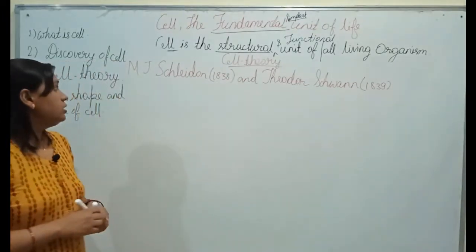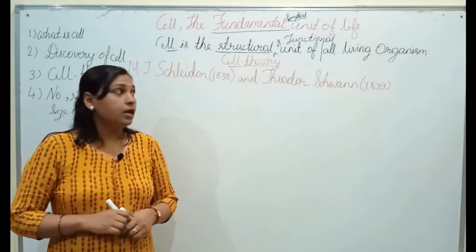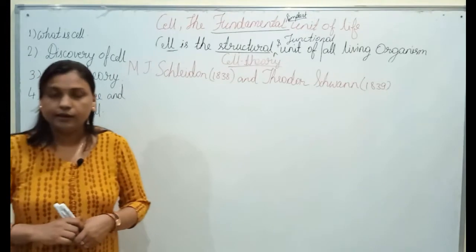M.J. Schleiden in 1838 and Theodor Schwann in 1839.